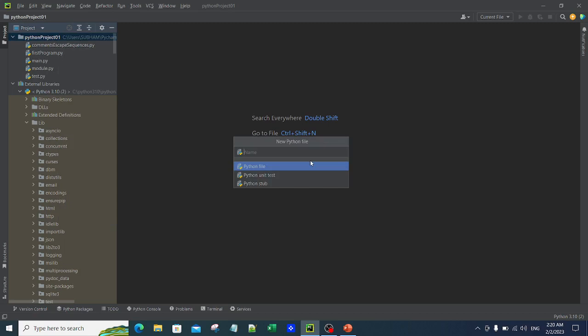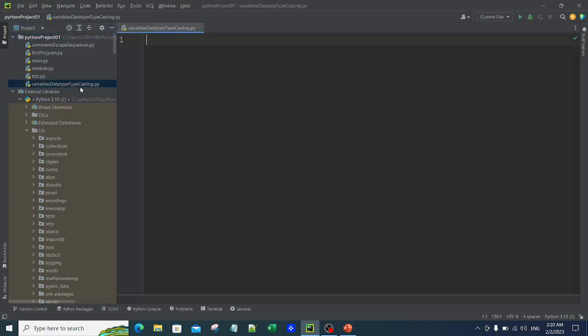Today we are talking about variables, data types and typecasting, so I just name my file with the same name. Now you can see that I am inside my new file, variables, data type and typecasting.